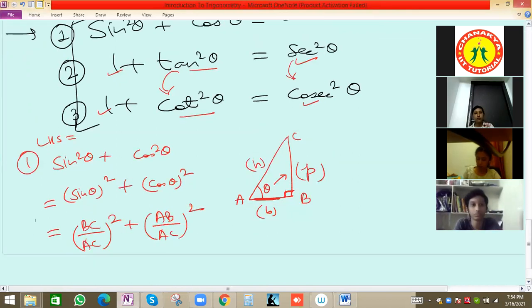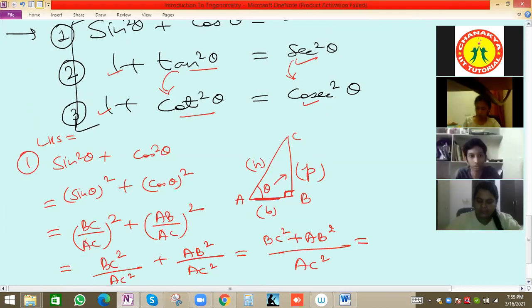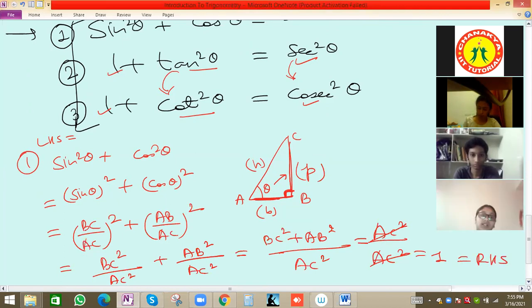So we can now put the values. This will be BC square by AC square plus AB square by AC square. We can take AC square as the LCM because both denominators are the same. So BC square plus AB square, based on the Pythagoras theorem, right? Because BC square is perpendicular and AB square is base, this will be equal to AC square, divided by AC square. So this will cancel out, equal to 1. This is your proof, right hand side.